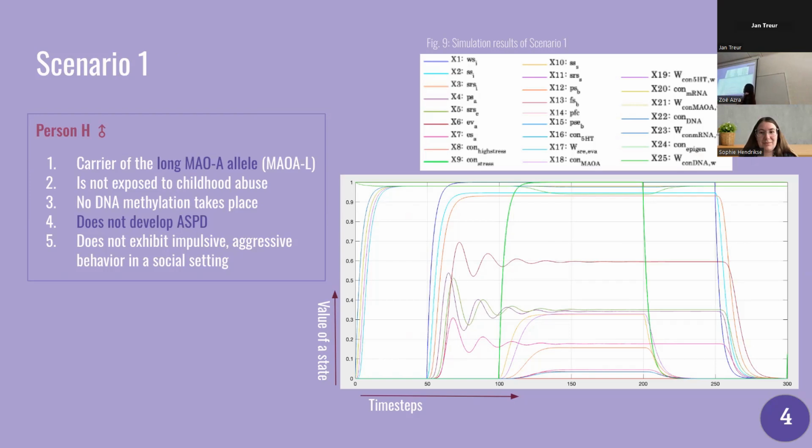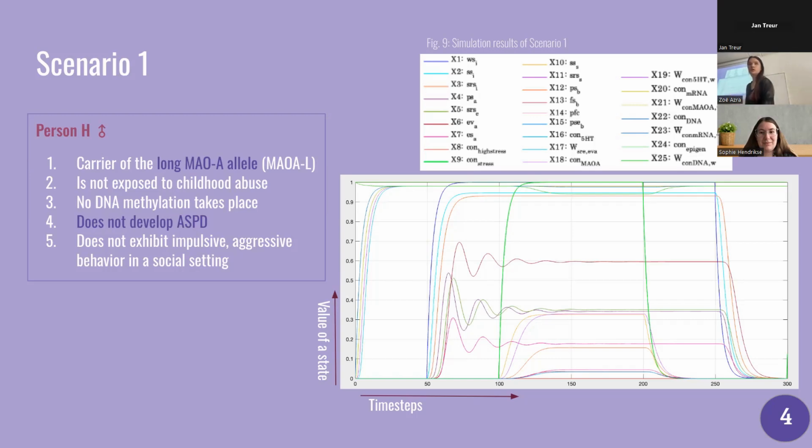So this makes that the important part of the simulation happens between time step 100 to 200, because this is the point where person H is being exposed to the irritable behavior of the person jumping the queue while being in a context of low levels of stress.